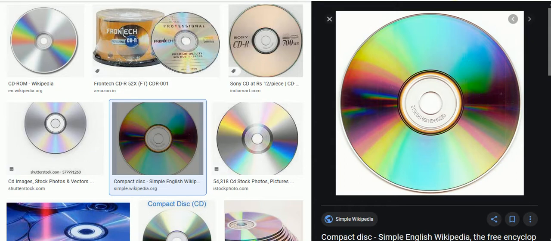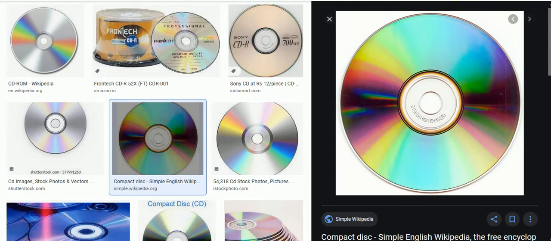Two types of CD: recordable CD, which allows one to record data but not erase it, and CD-RW, compact disc rewritable, where you can erase data, move data, and delete data on the CD.